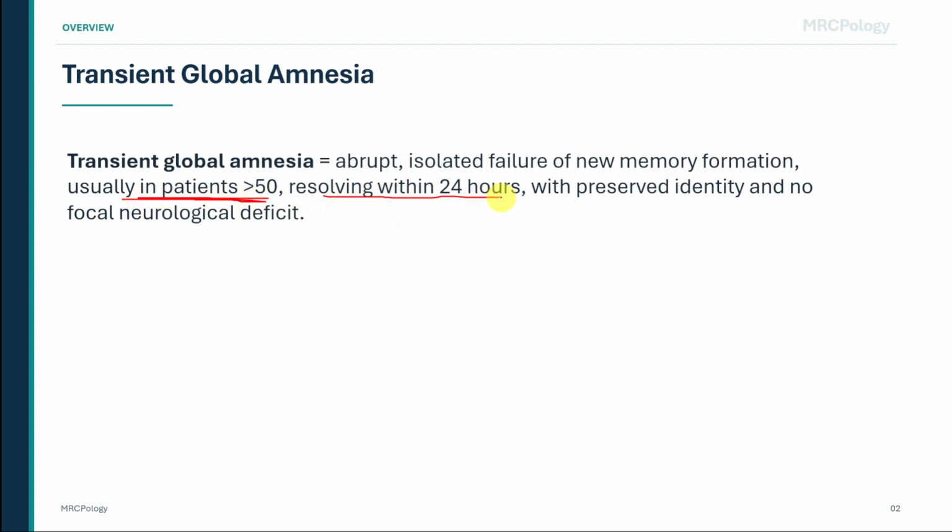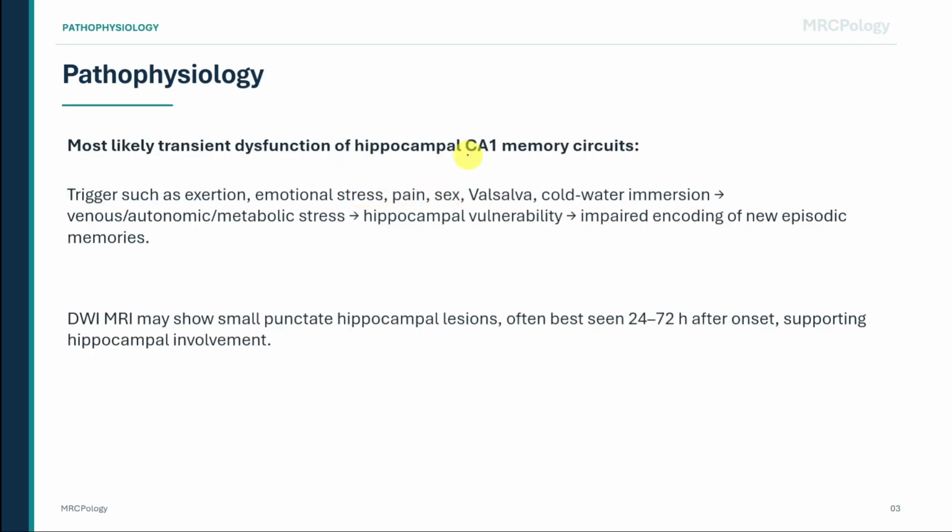The key structure to understand is the hippocampus, especially the CA1 region, which is vulnerable to transient metabolic and vascular stress. A typical trigger may be exertion, emotional stress, pain, sexual intercourse, Valsalva, or cold water immersion. The sequence is trigger, then autonomic or venous or metabolic stress, then hippocampal vulnerability, then impaired encoding of new memories. That is why the patient can speak normally, pay attention, and interact, but cannot retain what has just happened.